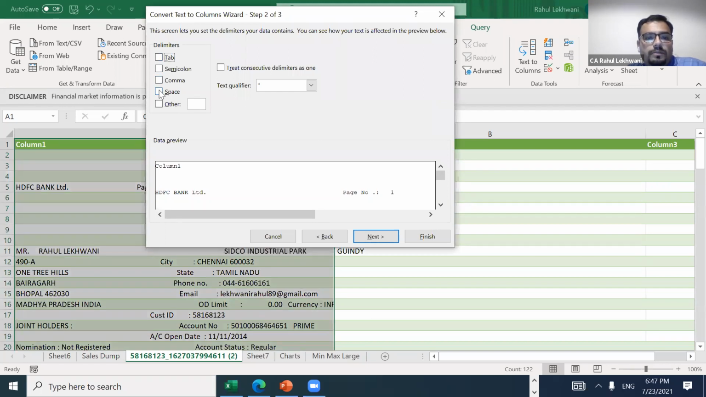So I just remove tab. What I want is space. If there is any space, then the data should be bifurcated into various columns. Okay, so I have just clicked on space.